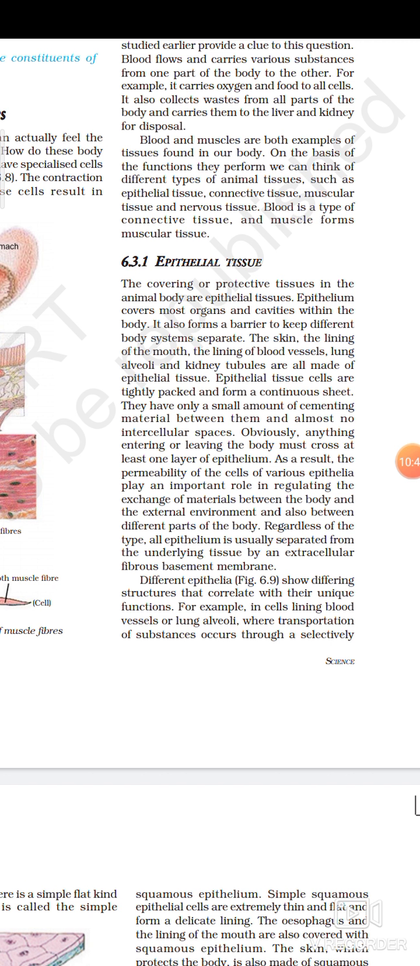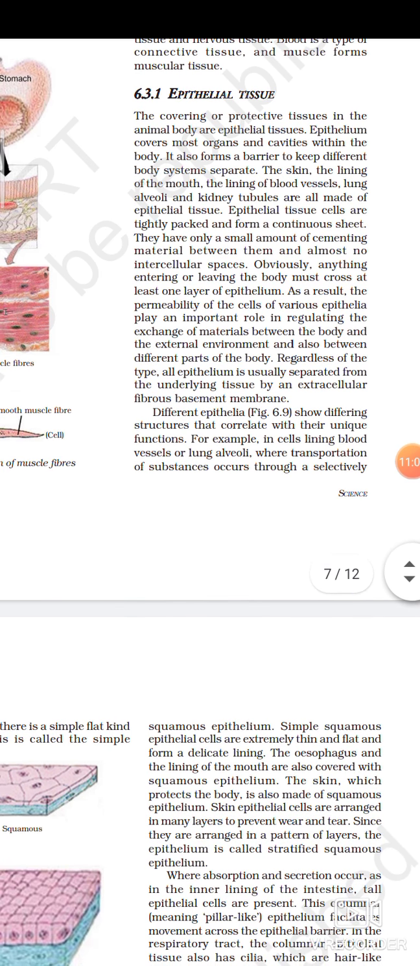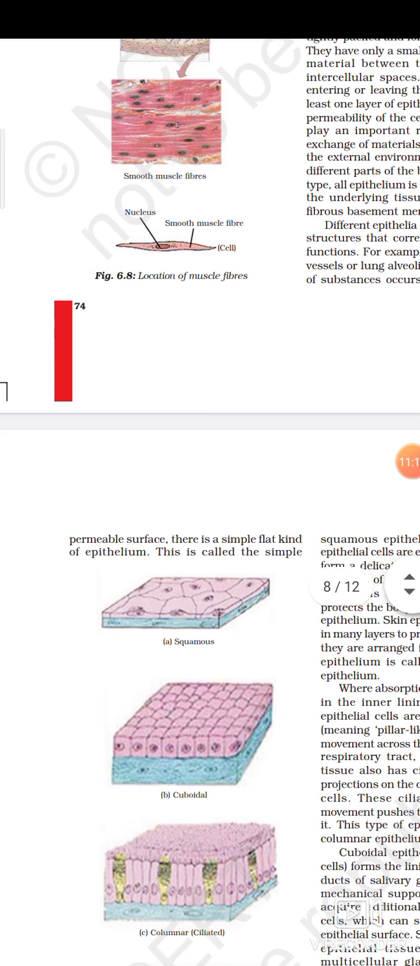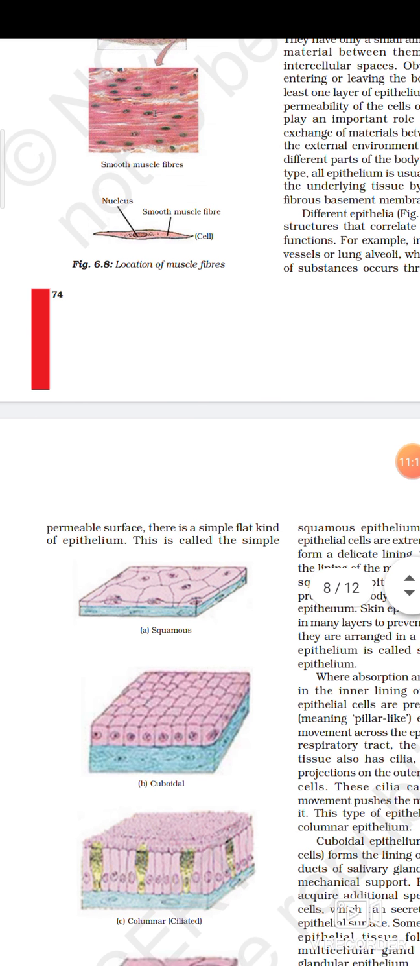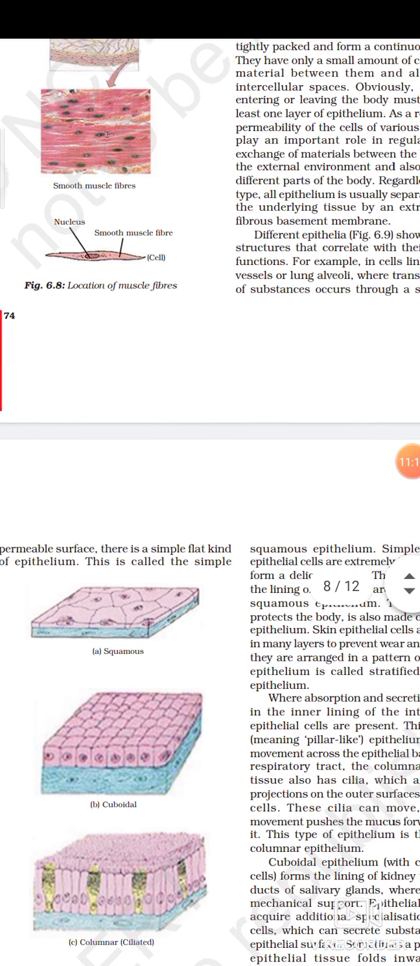Different epithelia show different structures that correlate with their unique functions. So different types of epithelia have different structures on the basis of the kind of activity they perform in our body. For example, in cells lining blood vessels or lung alveoli, where transportation of substances occurs through a selectively permeable surface, there is a simple flat kind of epithelium. So over there what happens?